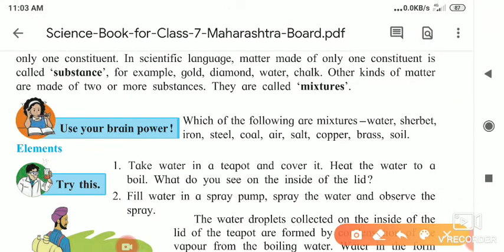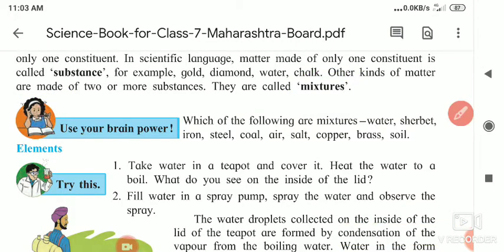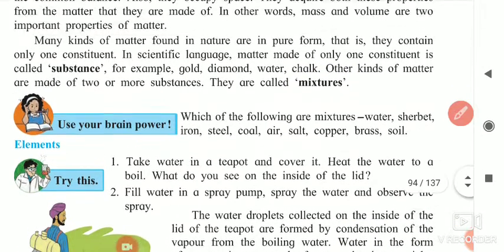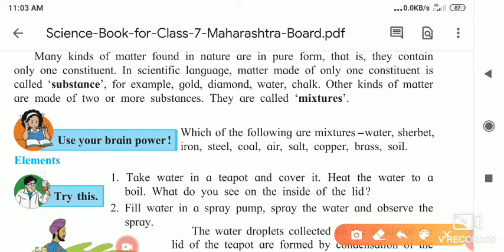And next, the definition opposite to the substance. The other kinds of matter are made up of two or more substances, and those are called mixtures. Clear? Now we have to decide which of the following are mixtures and which are substances. See here. Which of the following are mixtures? First is water. Here, water is a substance. It is not a mixture.